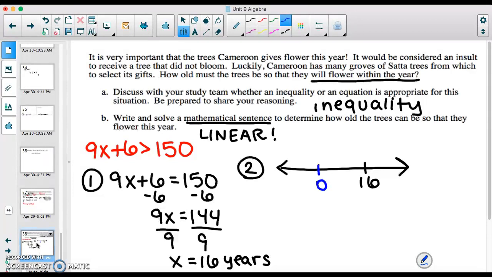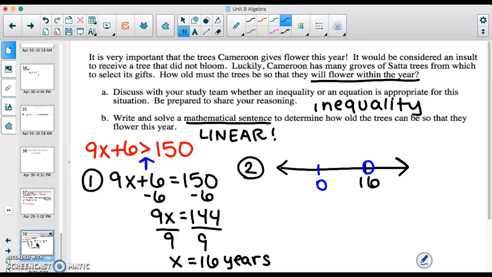So let's do that quickly. Because this is a greater than and there's no or equal to, I can't accept the tree if it's equal to 150. That's just not going to work. It's too small. So at 16 years, I don't want that tree. It's not big enough. I want it to be greater than 150. There's no or equal to, so it's going to be an open point.